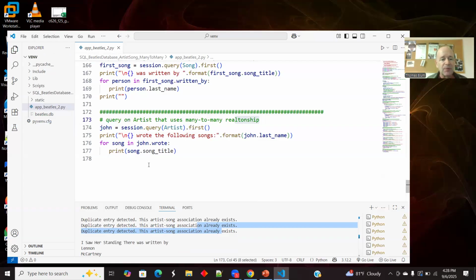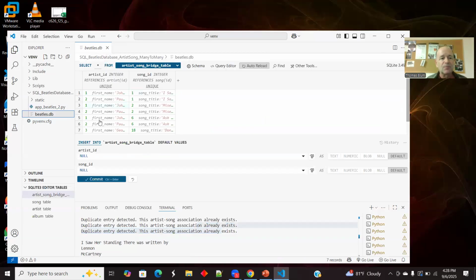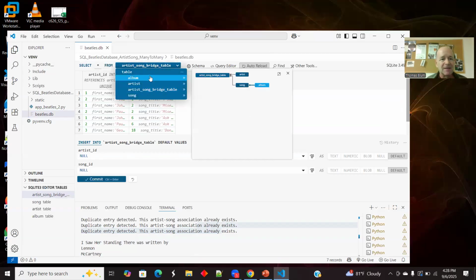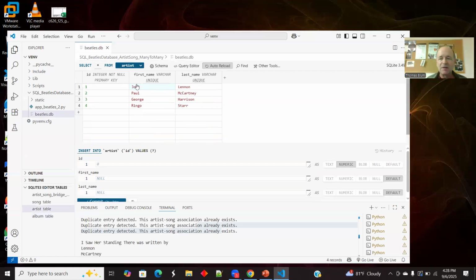And so I didn't get duplicates in my bridge table. I did not get duplicates in my album. I didn't get duplicates in my artist. And so that was the main idea, the prevention of the duplication. Okay, that's what I wanted to show in this one. Thanks for your attention.